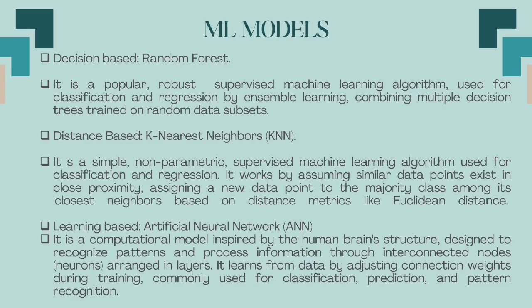Three different types of machine learning models were implemented and compared in this project. The first model is random forest, an ensemble learning method that combines multiple decision trees to improve prediction accuracy and robustness. The second model is k-nearest neighbors, KNN, which classifies data points based on similarity and distance metrics. The third model is the artificial neural network, inspired by the structure of the human brain and capable of learning complex patterns from large datasets. Each model has its own strengths and limitations, which we analyzed through experimental results.